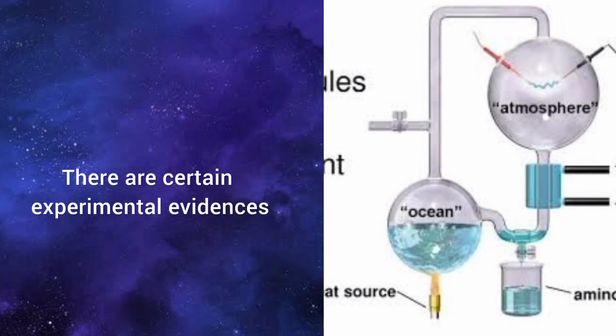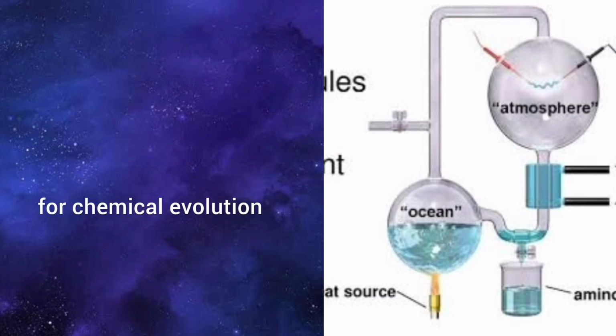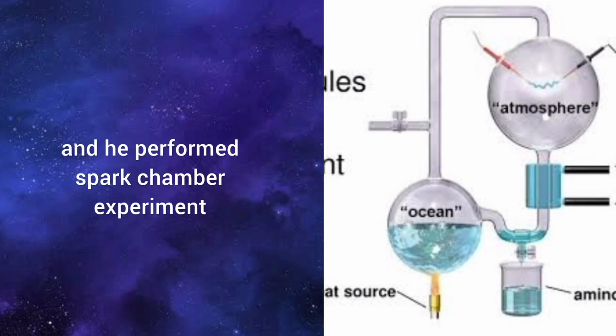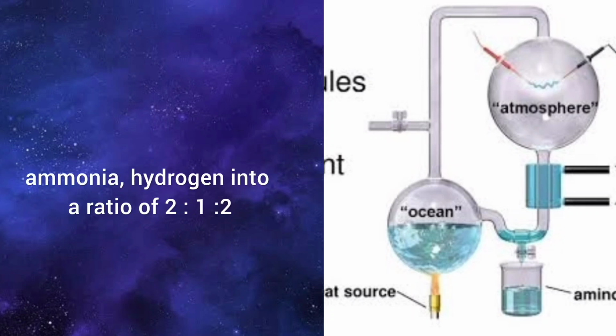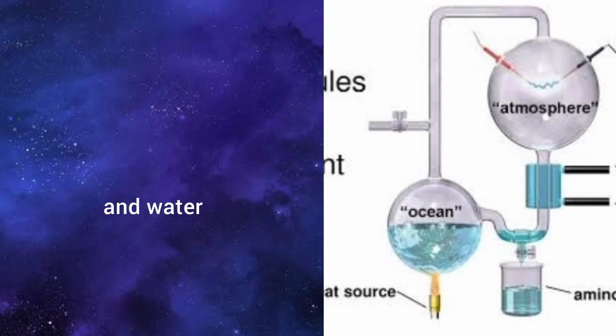There is experimental evidence for chemical evolution, and this was performed by S.L. Miller. He was an American scientist and he performed the spark chamber experiment. He took a mixture of methane, ammonia, and hydrogen in a ratio of 2:1:2, and water.